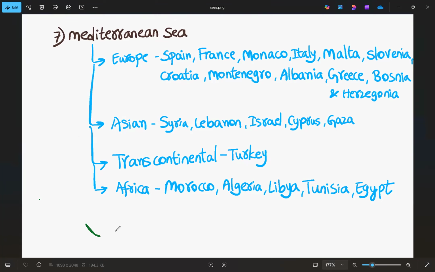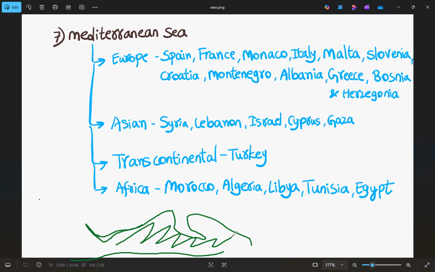We know this is Europe and this is Italy. Please bear with my drawing. And then we have Africa here. This is the European part, and this is the place where we have the Mediterranean Sea, and here we have the Atlantic Ocean. So the Mediterranean Sea is part of the Atlantic Ocean, if you have to tell.